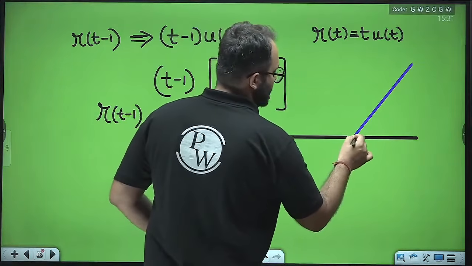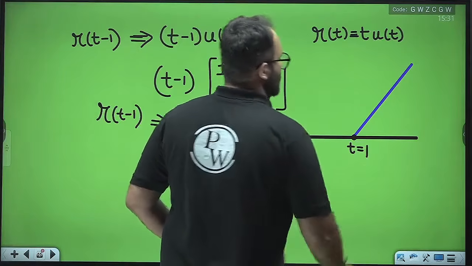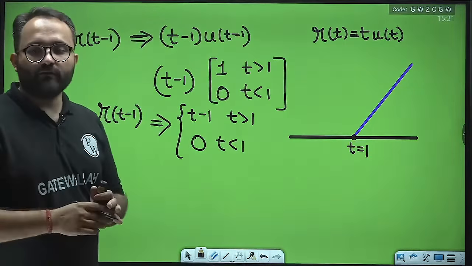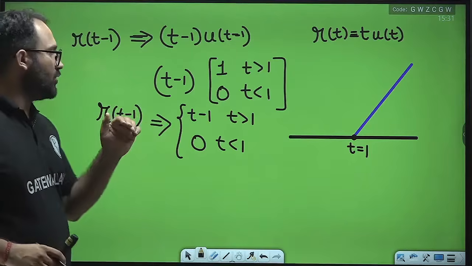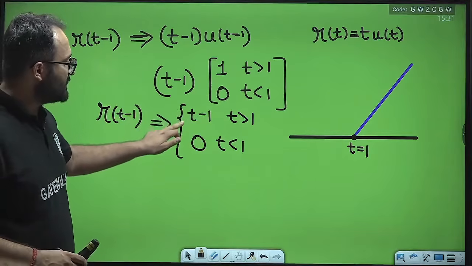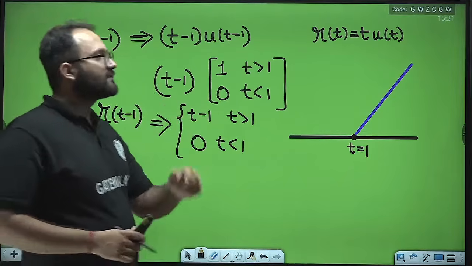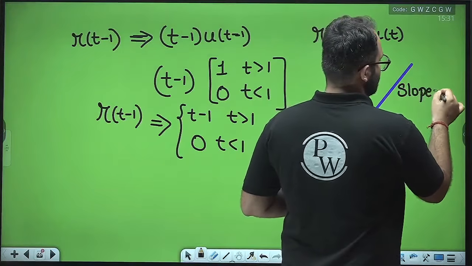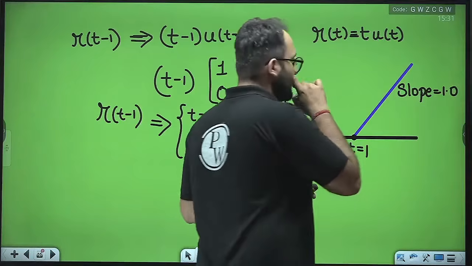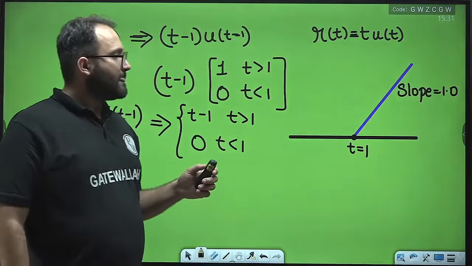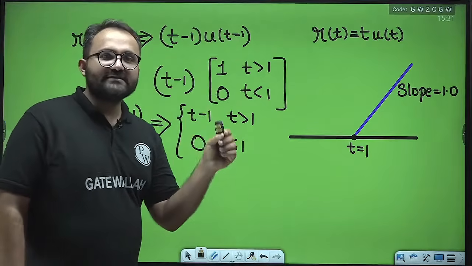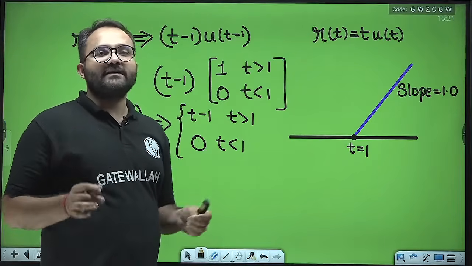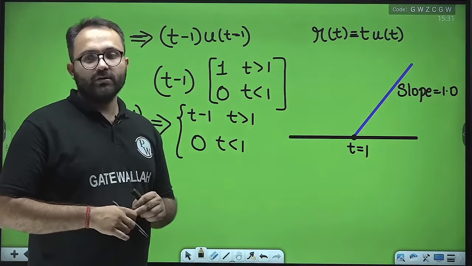And what will be the slope? We can see that the equation is t-1, and thus the slope is 1. So it is a ramp which has slope equal to 1 and it starts from t equal to 1.